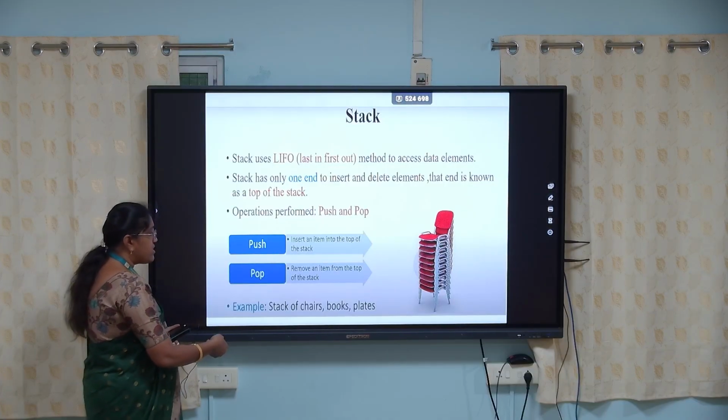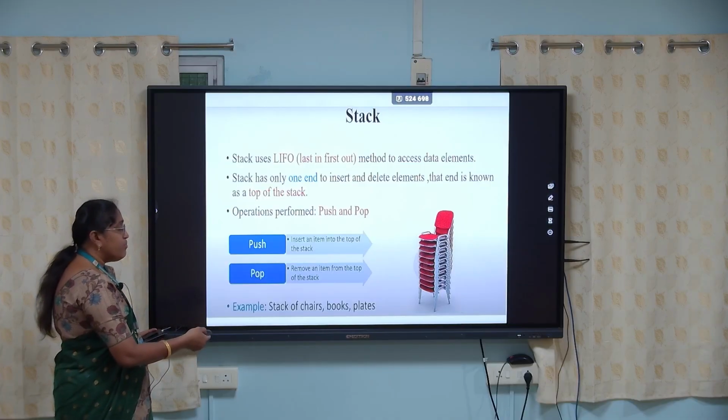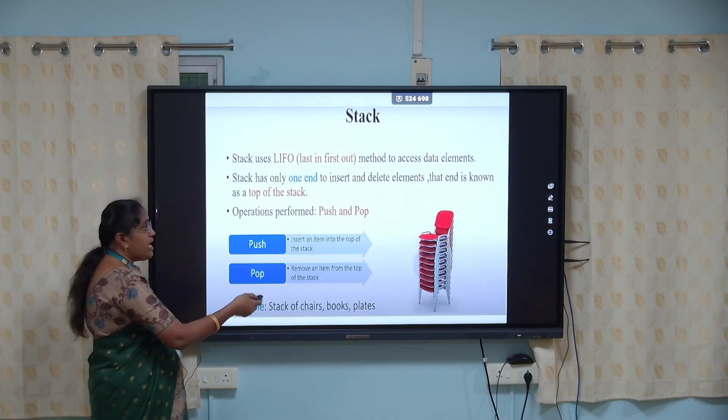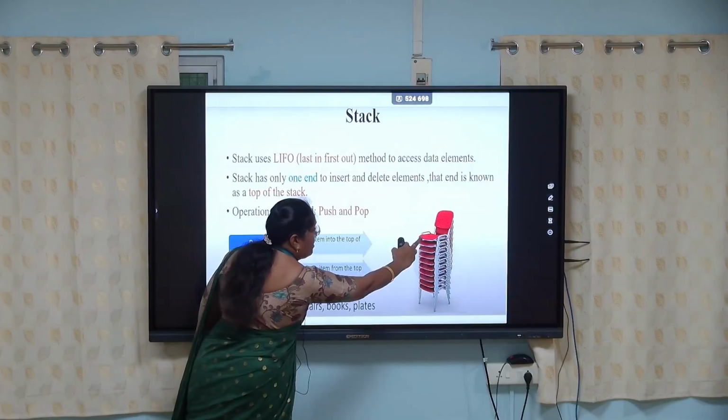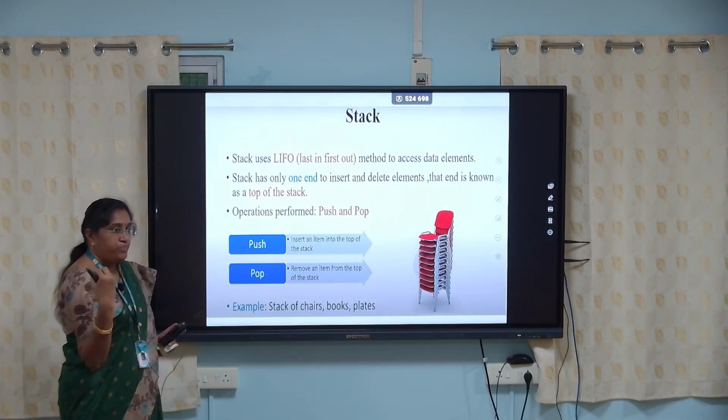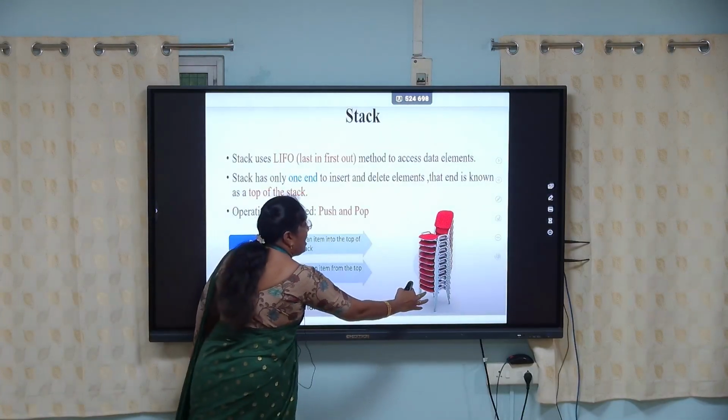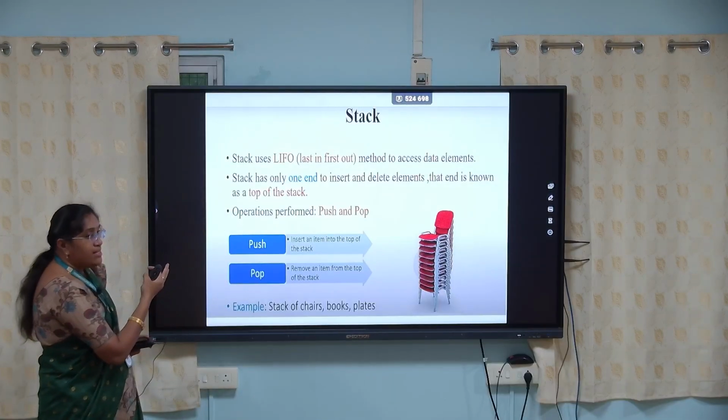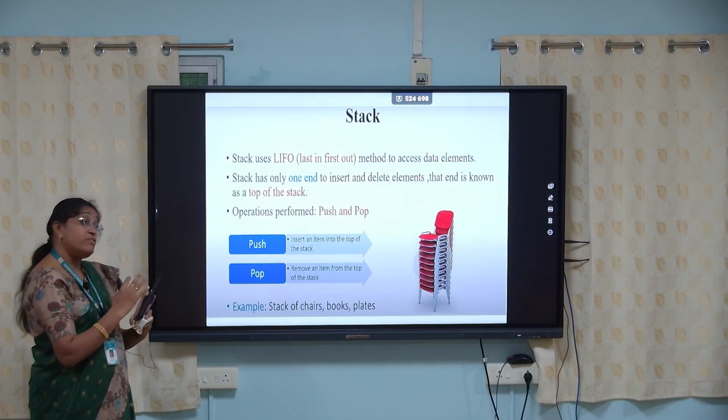So, the examples are a stack of chairs, books, plates. The last chair we arrange is taken first, and the first chair is taken out last. That is why it is called last in, first out or first in, last out.